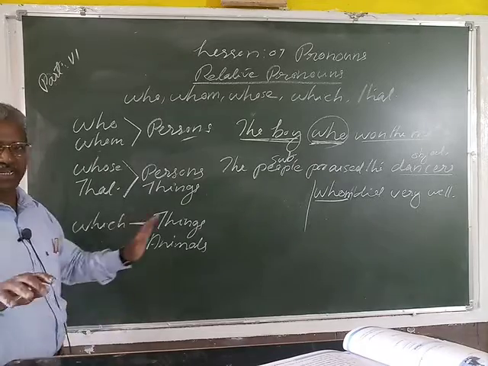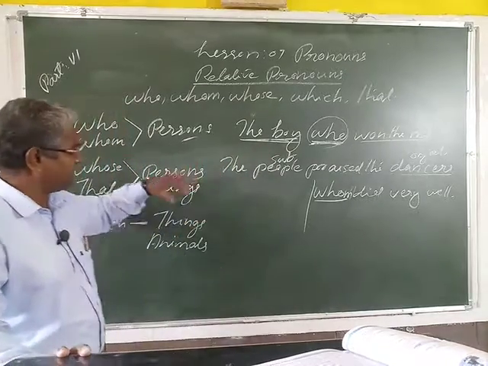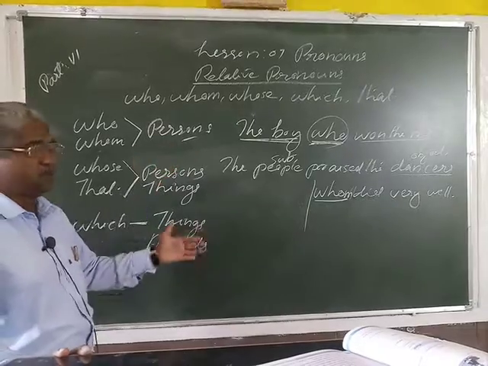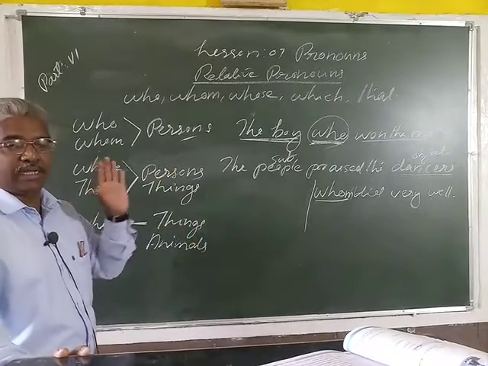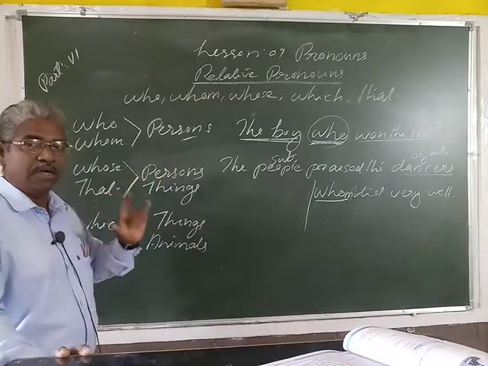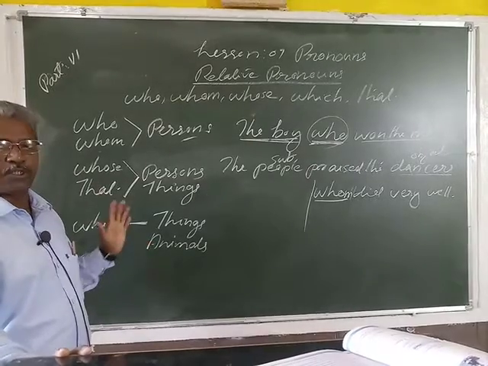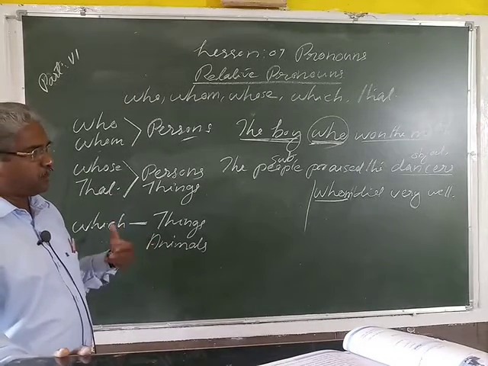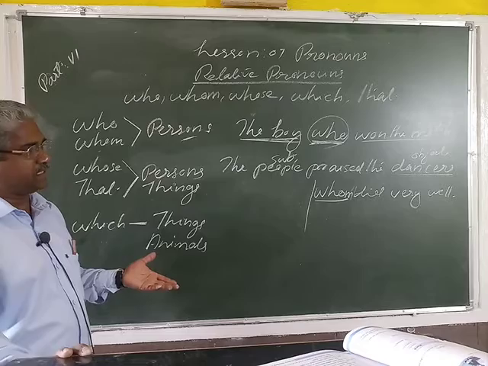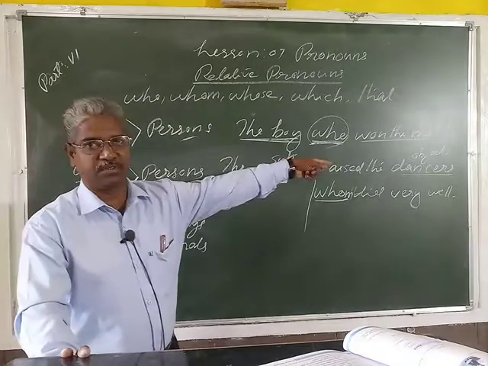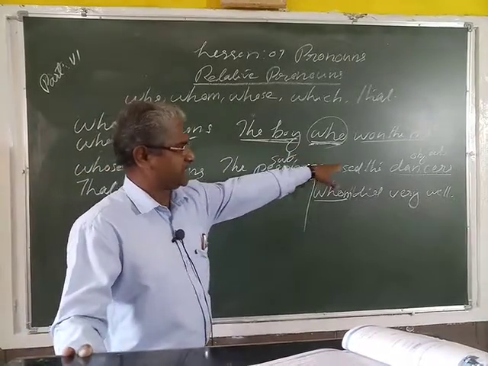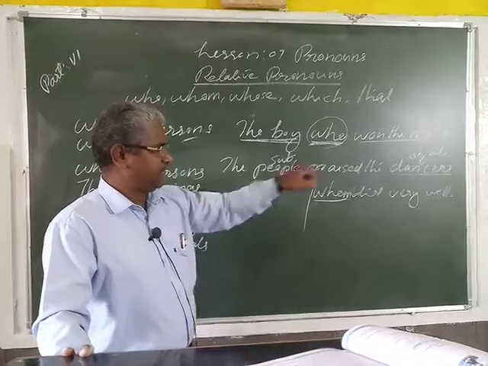Okay, is it clear? Once again, in other words, who refers to the subject, that is the starting word, or first part of the sentence. Then whom refers to the object in a sentence. Object means the last part of the sentence. Here, the people praised the dancers, whom did very well.